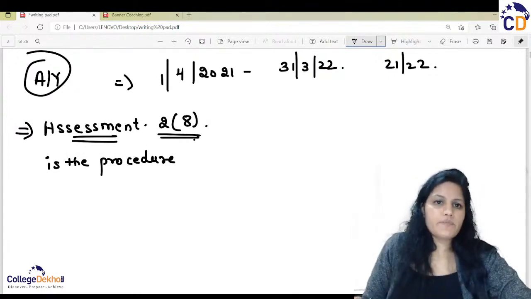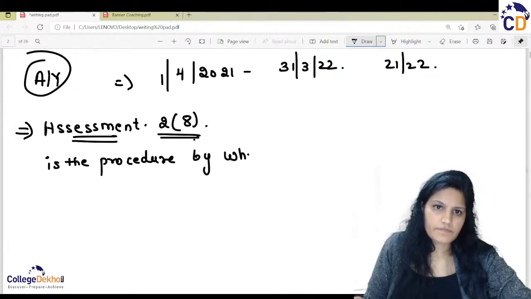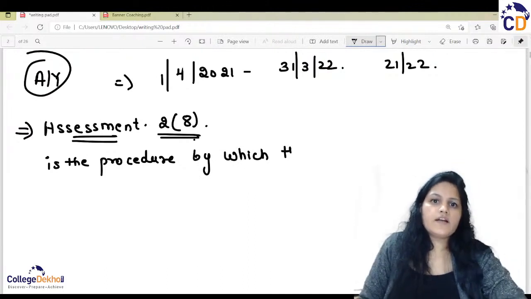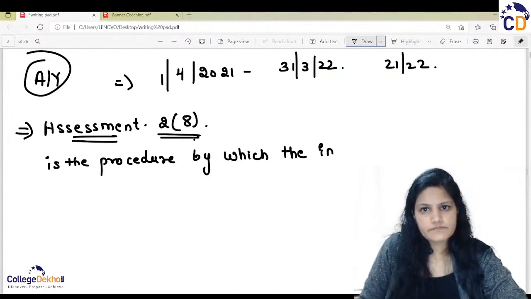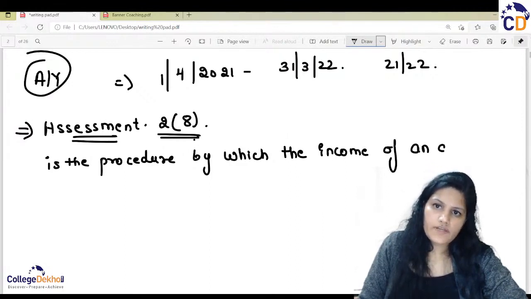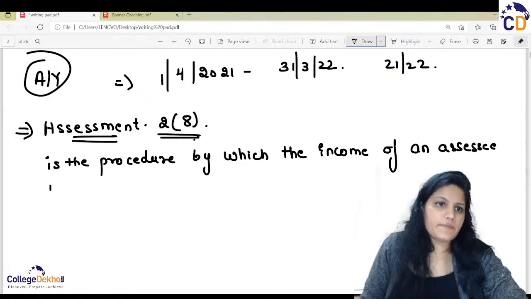Assessment is the procedure by which the income of an assessee is determined.